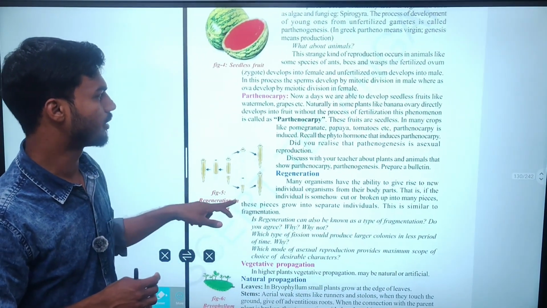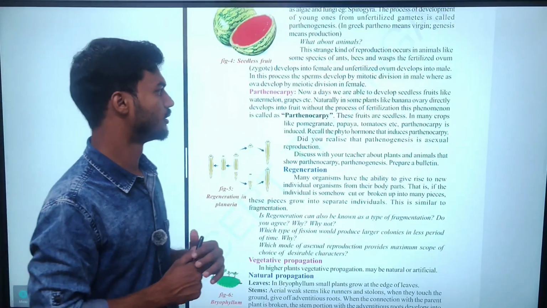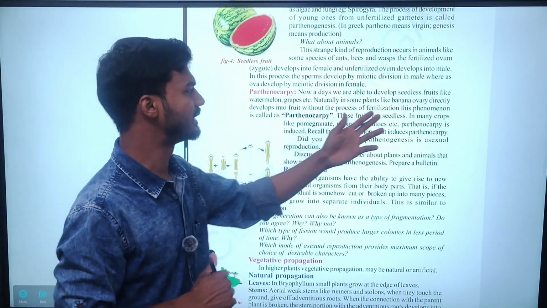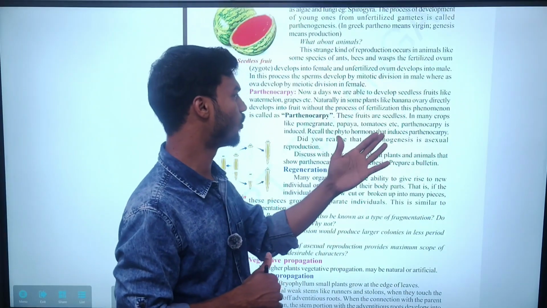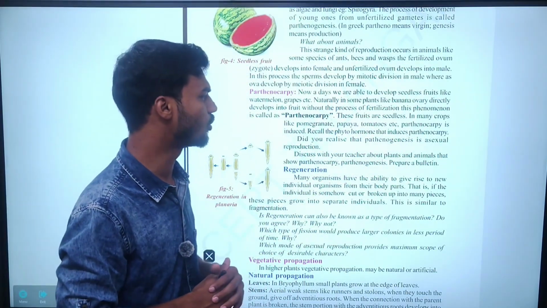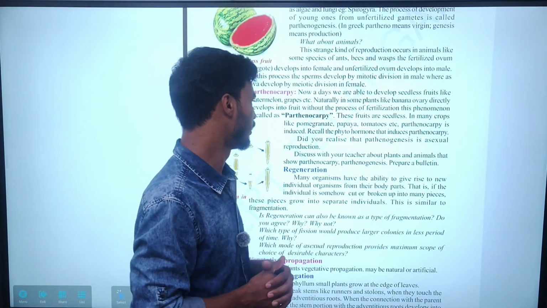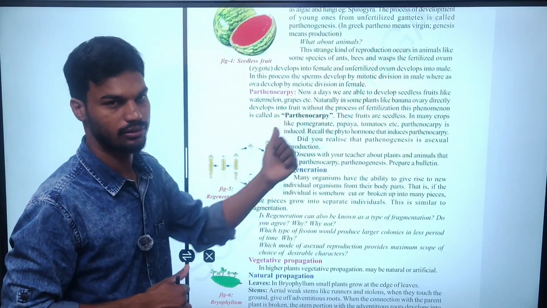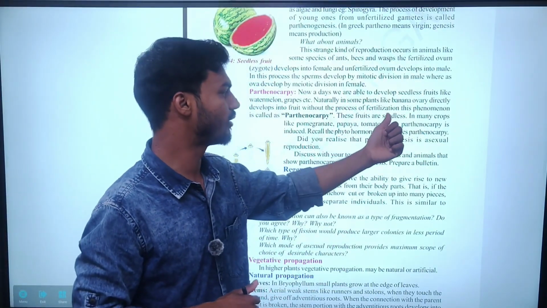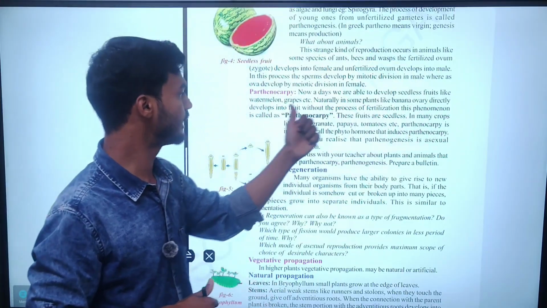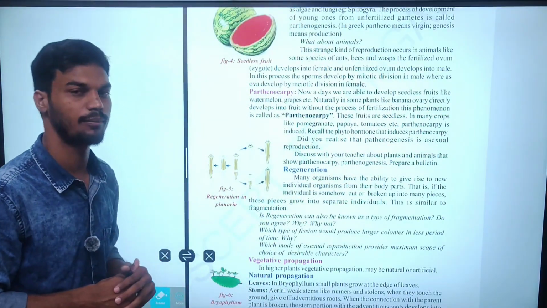Next, parthenocarpy. Nowadays we are able to develop seedless fruits like watermelon and grapes naturally. In some plants like banana, the ovary directly develops into fruit without the process of fertilization. This phenomenon is called parthenocarpy. Look here, naturally in some plants, like banana, the ovary directly develops into fruit without fertilization.